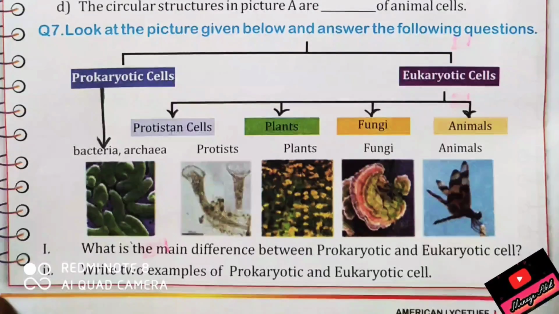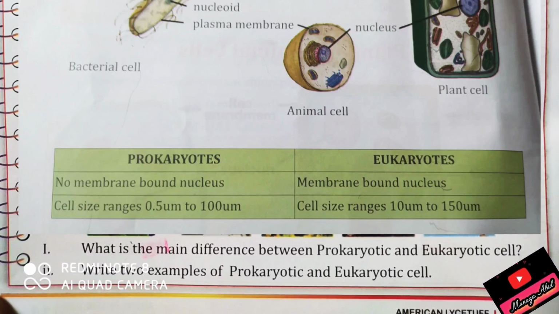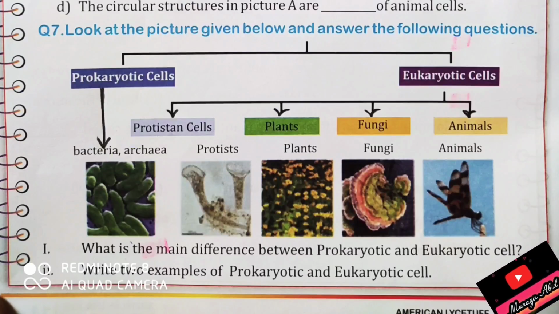Question number 7, one part is, what is the main difference between prokaryotic and eukaryotic cell? The difference, I have shown in the picture: prokaryotes have no membrane bounded nucleus and the cell size is smaller. Eukaryotes have a membrane bounded nucleus and the size is bigger. They are asking what are the examples of prokaryotic and eukaryotic cells. You can see in the picture easily.